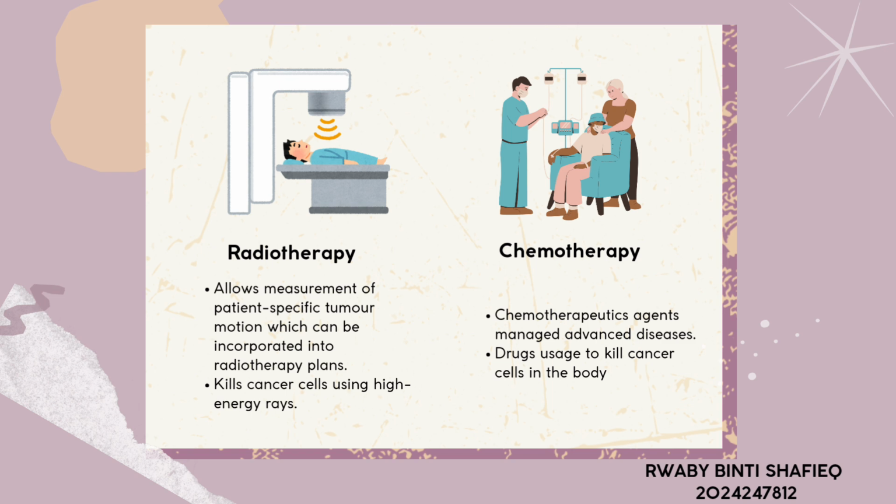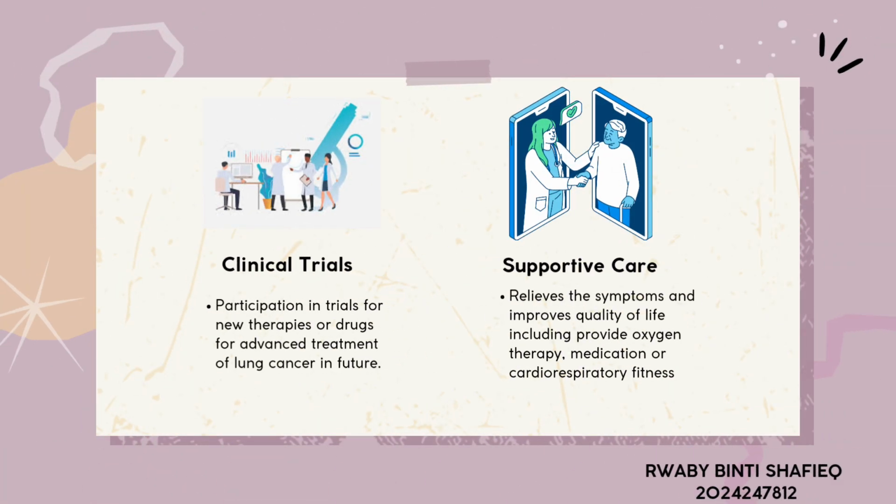Other than that, radiotherapy allows measurement of patient-specific tumor motion which can be incorporated into radiotherapy plans. It kills cancer cells using high-energy rays. Besides that, chemotherapy. Chemotherapeutic agents manage advanced disease. Drugs are used to kill cancer cells in the body. Moreover, clinical trials, participation in trials for new therapies or drugs for advanced treatment of lung cancer in the future. Lastly, supportive care relieves the symptoms and improves quality of life, including providing oxygen therapy, medication, or cardiorespiratory fitness.